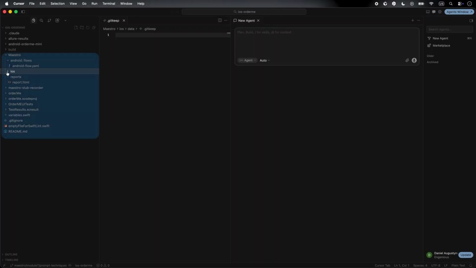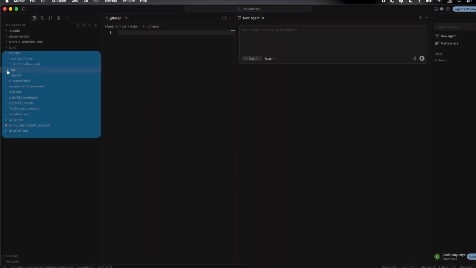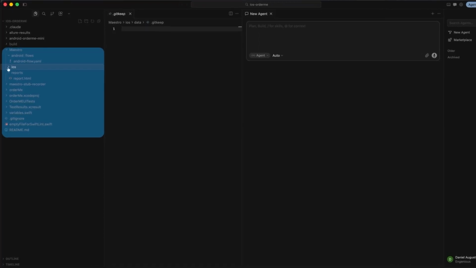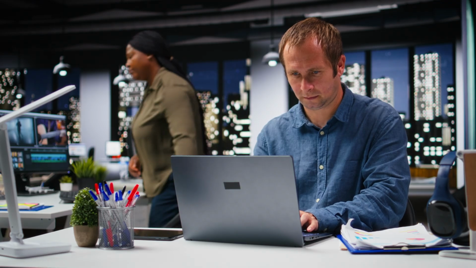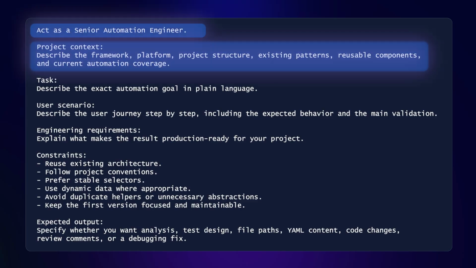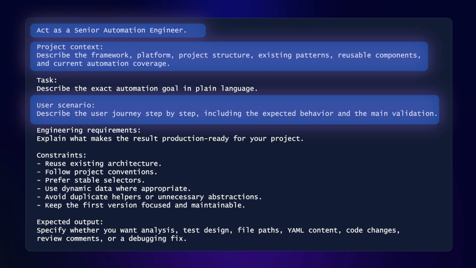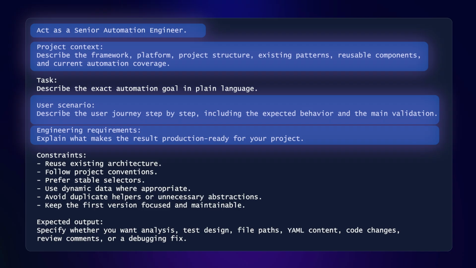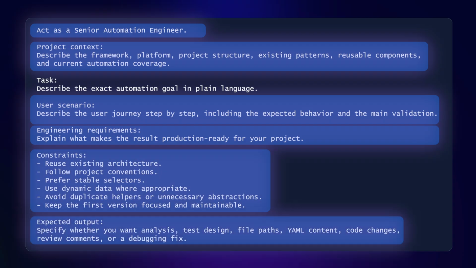Test automation is not just a sequence of taps and assertions. A good test needs to fit into the framework. It should reuse existing components, follow project conventions, use stable selectors, validate the right behavior, and be easy for another engineer to review. That does not happen reliably when the prompt is only 1 sentence. So, instead of asking AI to simply generate a test, we need to guide it like an engineering assistant. We need to tell it who it should act as, what project it is working in, what scenario we want to automate, what quality means in this framework, which constraints it must respect, and what output we expect.